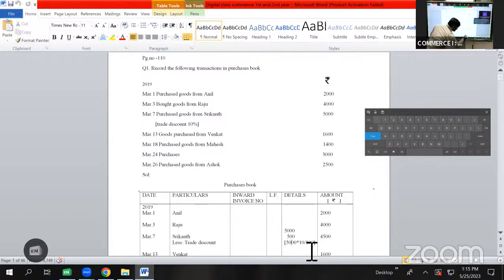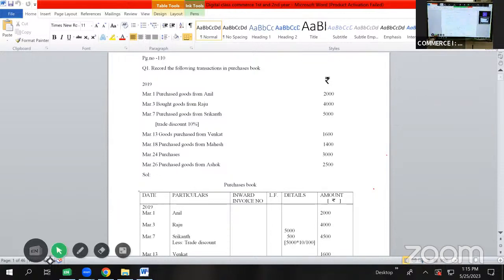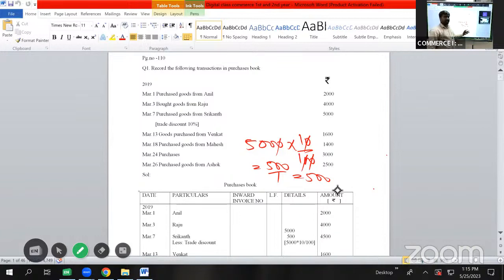The zeros get cancelled. Then 500 into 1, 500 divided by 1, it will be 500. How do we calculate 10%? Here is the calculation: 5000 into 10 divided by 100. So the zeros get cancelled. 500 into 1, 500 divided by 1. Again, it will be 500. So this is how we need to do the calculation.